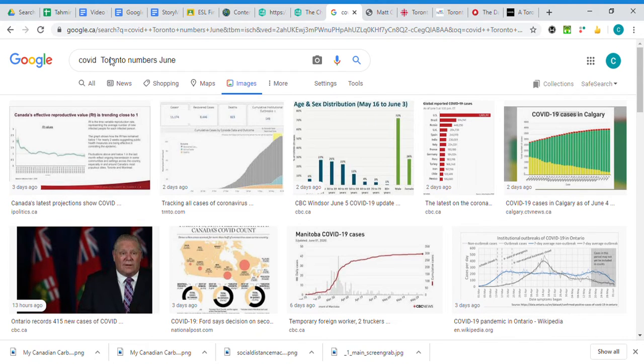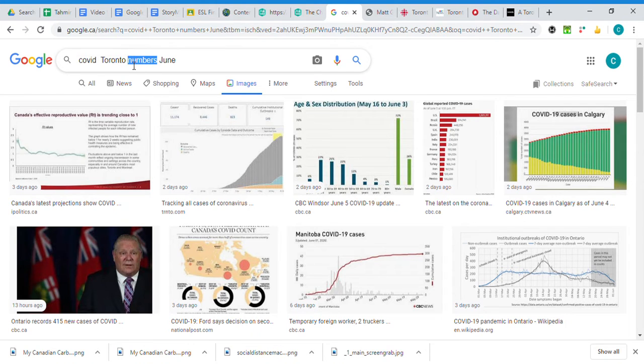So for some students, they're trying to find a graph for their project in order to achieve a level 4. And it sometimes depends on your topic how you're going to get a graph that tells us information really helpful for our project. So in my case, I did a search for COVID Toronto numbers in June. I chose this because I want it to be about COVID. I definitely want it to be specific to Toronto if possible.